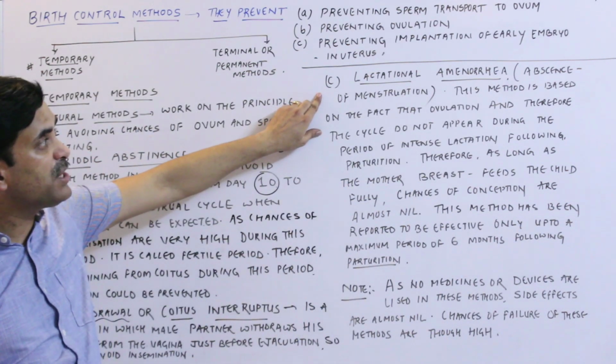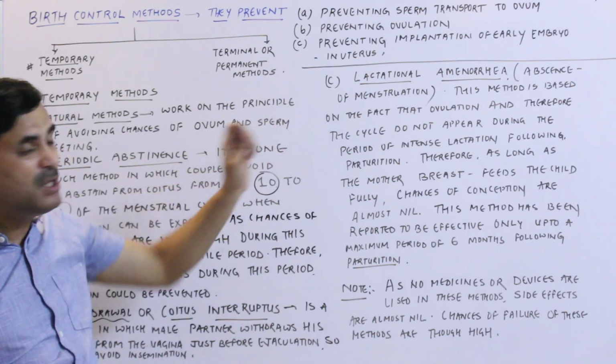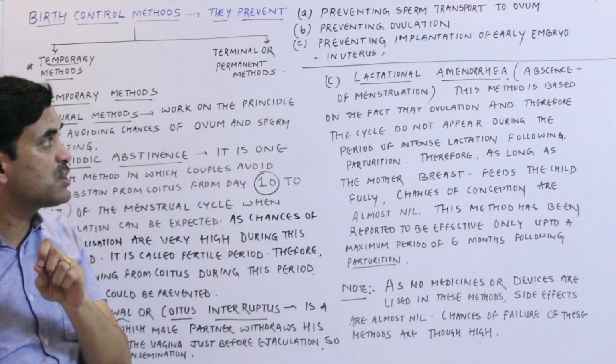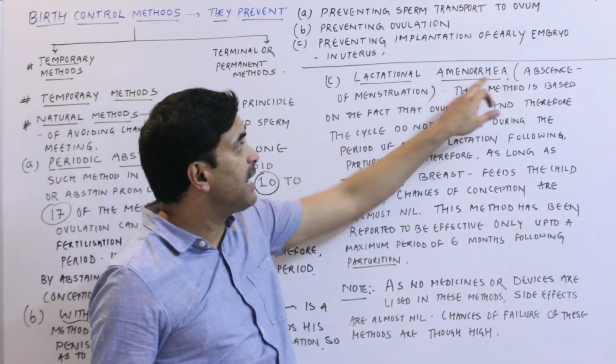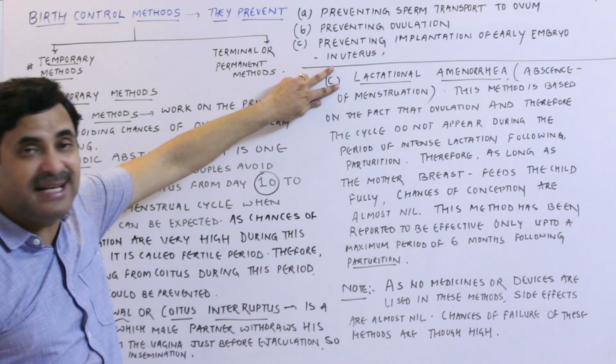Number 3, lactational amenorrhea. What is amenorrhea? Absence of menstruation. Amenorrhea means absence of menstruation. Absence of menstruation during intense lactation.